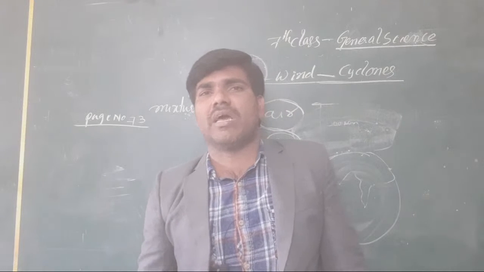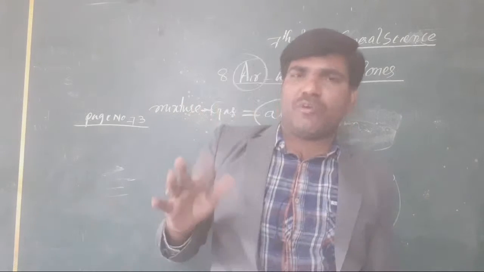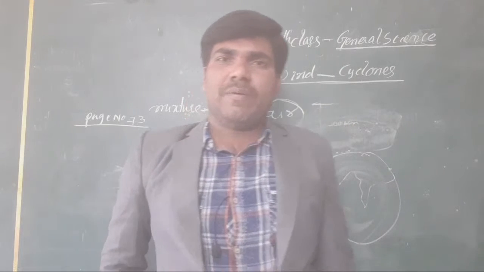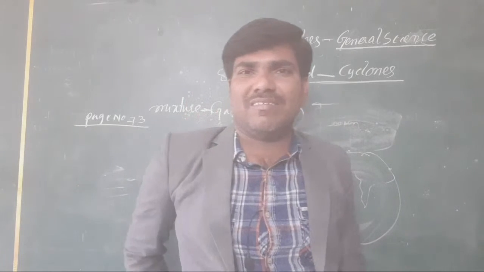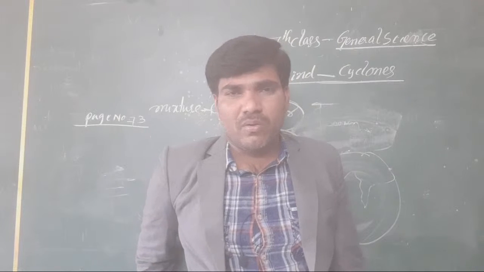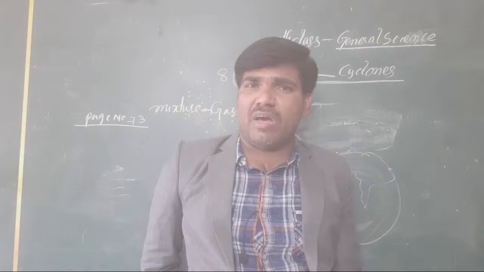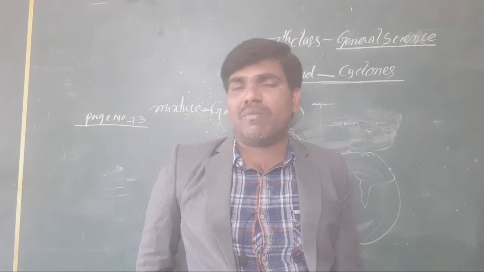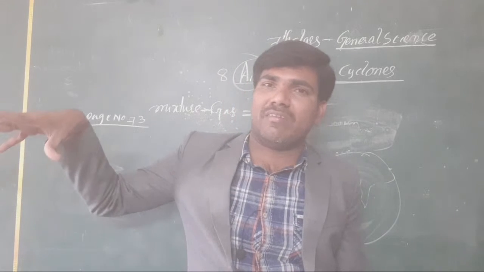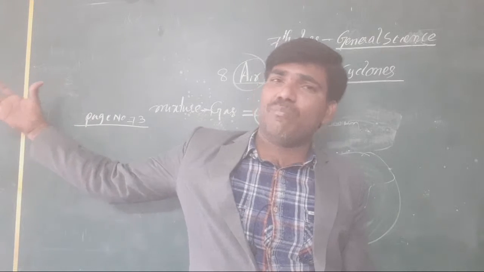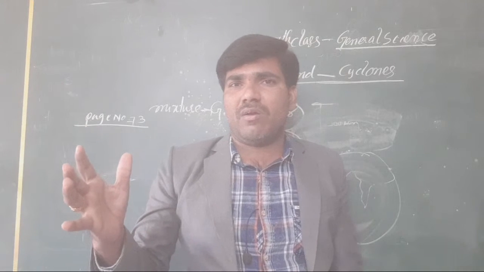We have 2 types of monsoons: northeast and southwest. Southwest and northeast monsoons are there. In that particular season the air is moving here.